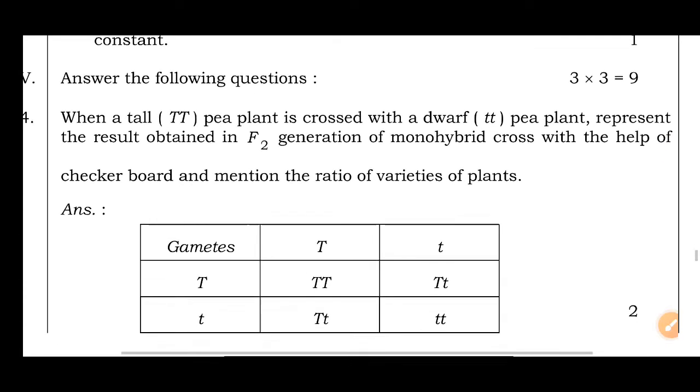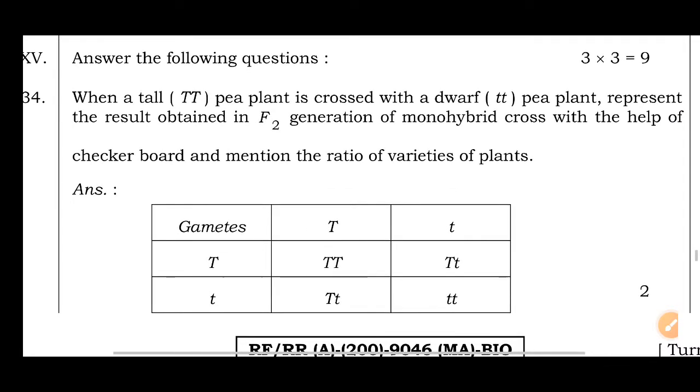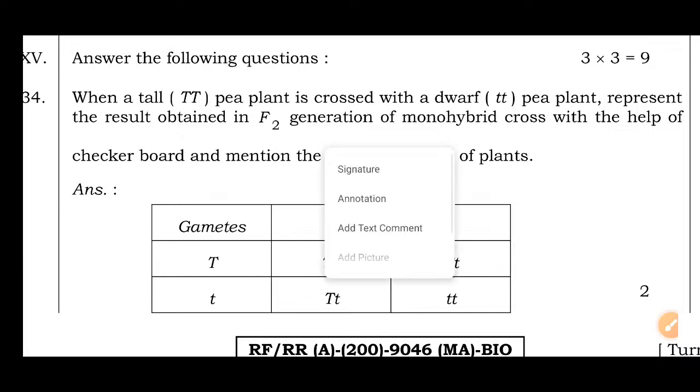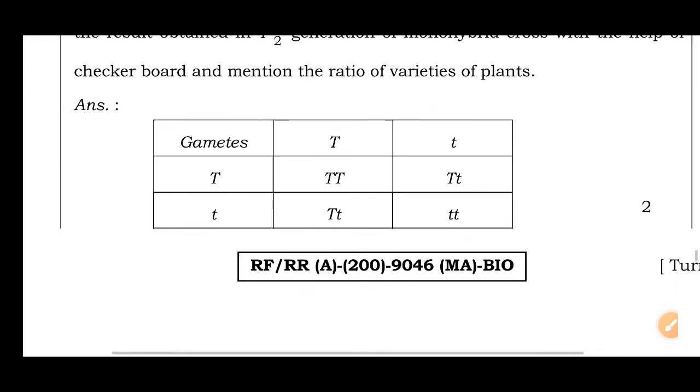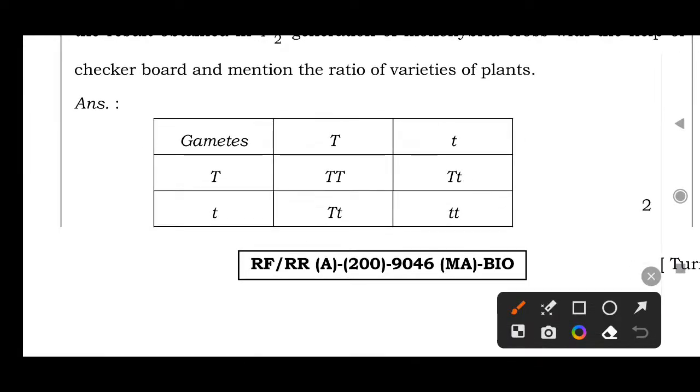Then next question. I think it's a monohybrid cross related question. When a tall pea plant, capital T, is crossed with a dwarf pea plant, small t, represent the results obtained in the F2 generation of the monohybrid cross with the help of a checkerboard and mention the ratio of varieties of plants. We take the gametes here: capital T, small t.